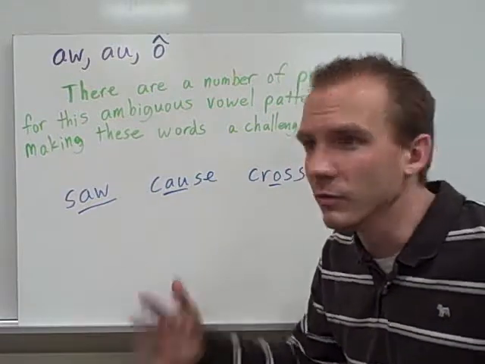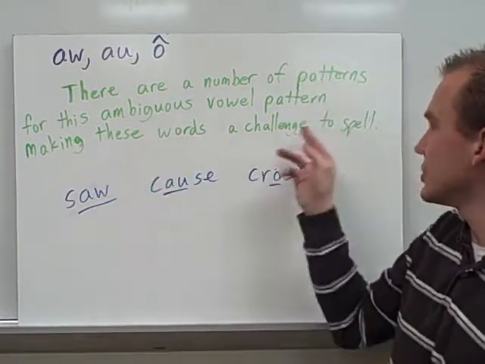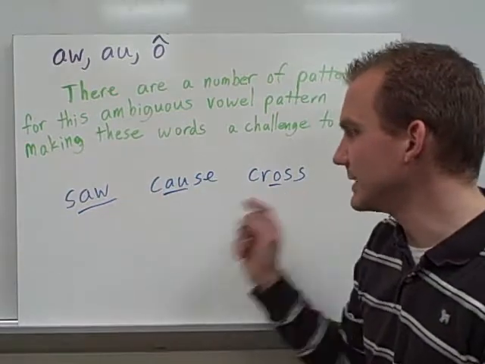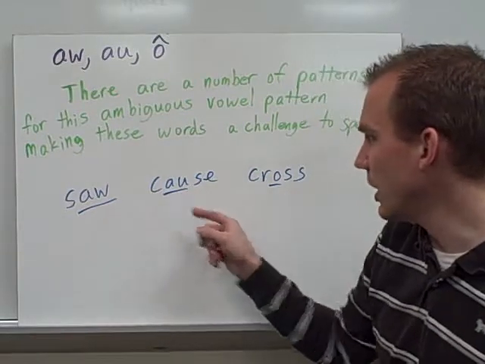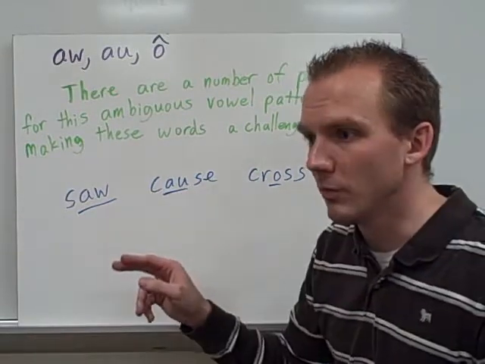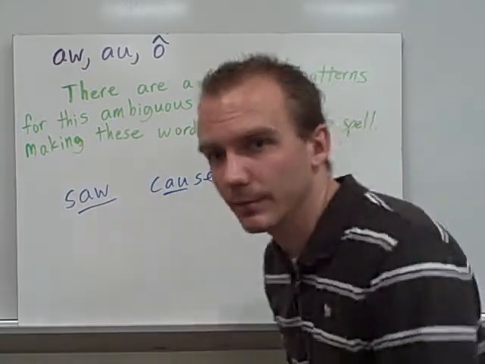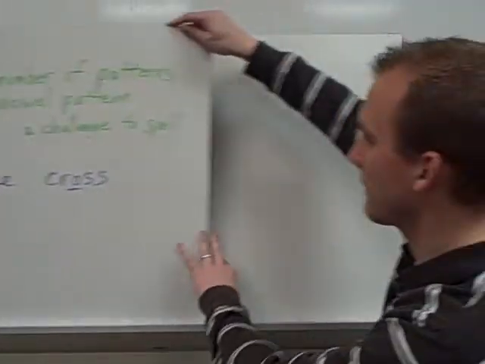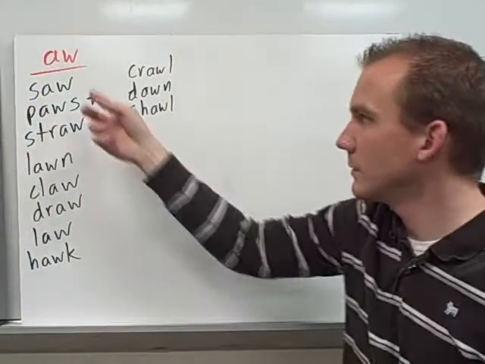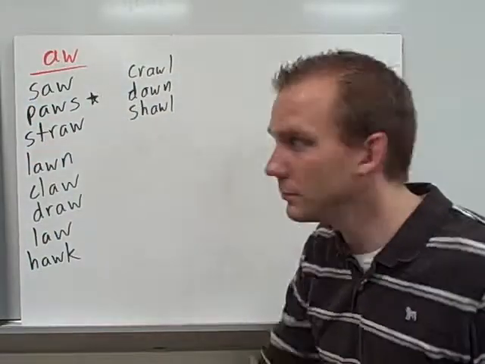Where does aw come from? And it makes these words a challenge to spell. Here are 3 examples. Saw, cause, and cross. All of them have the same vowel sound. Let's take a look at their AWs.